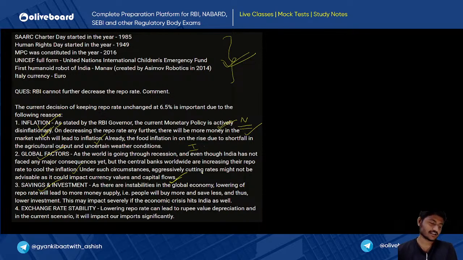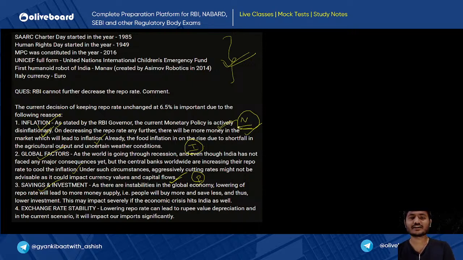In the answer she has written, she has broken it into sections. Firstly, she has written about a national level problem. Secondly, she has written about an international level problem. And thirdly, she has gone through a personal level situation, wherein she says that if we have more money in the market, then savings will get reduced, and if some type of crisis comes in the world or in our nation, it might lead to a severe problem.